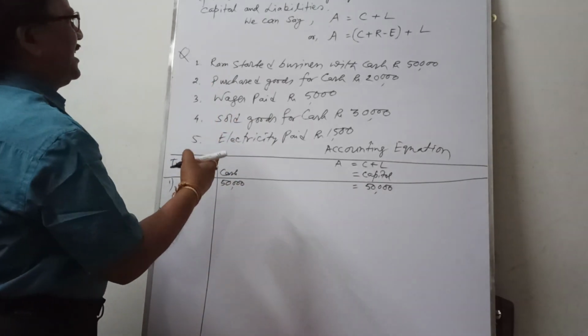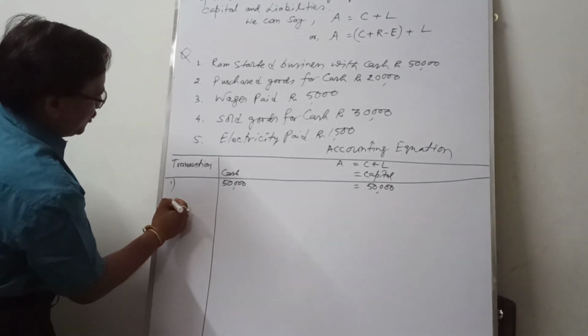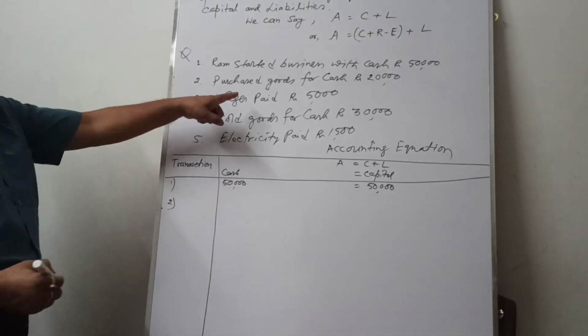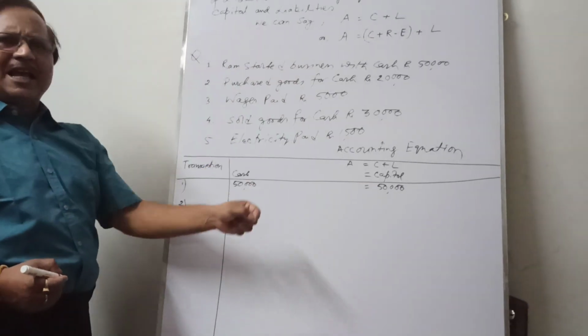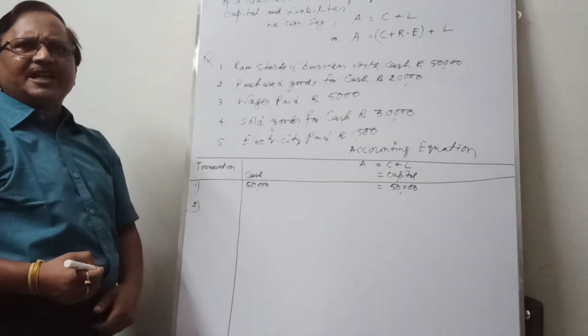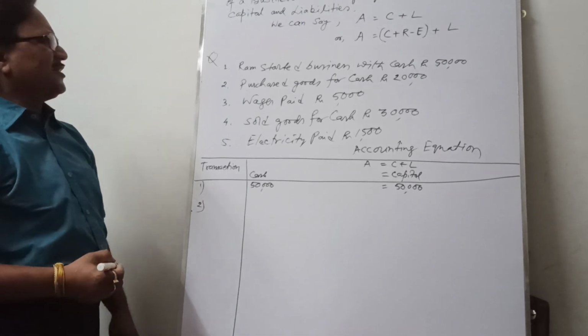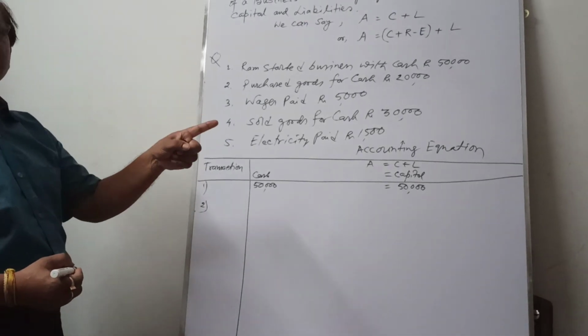Point number 2, purchase goods for cash. You purchase goods, that means your stock increases. At the same time, business cash also decreases, cash minus 20,000.